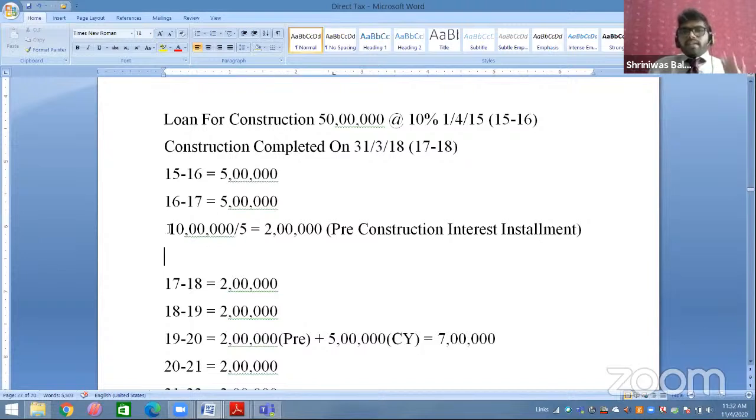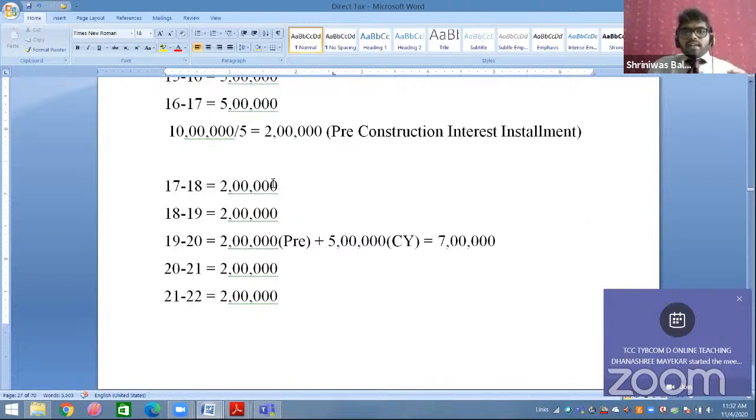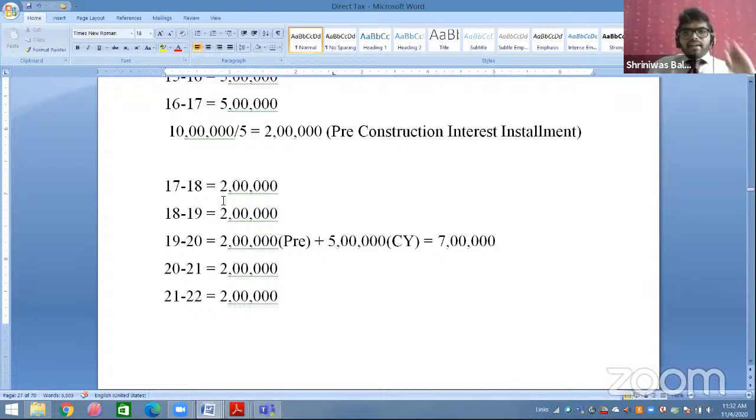So total will be 10 lakh. Right now, 17-18 के पहले 15-16, 16-17 you paid 5 lakh, total will be 10 lakh. So 10 lakh divided by 5. So you will get 2 lakh. So that 2 lakh will be the pre-construction interest installment. Okay. So that 2 lakh you will start claiming as a deduction from 17-18, 18-19, 19-20, 20-21, 21-22.